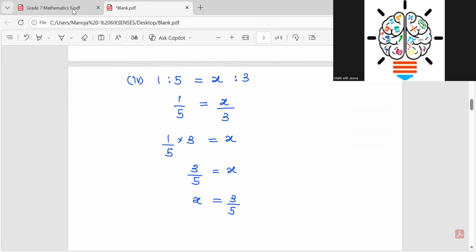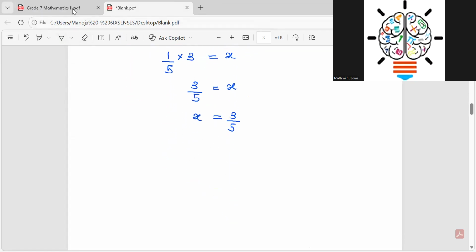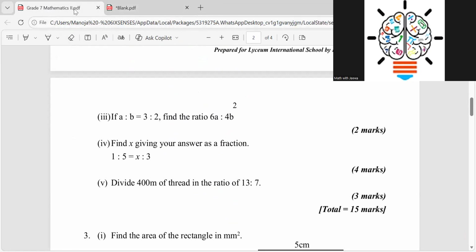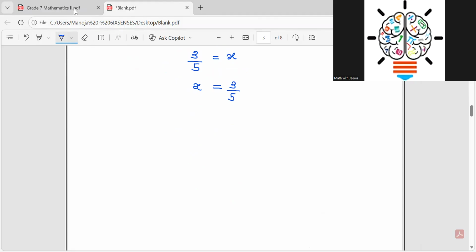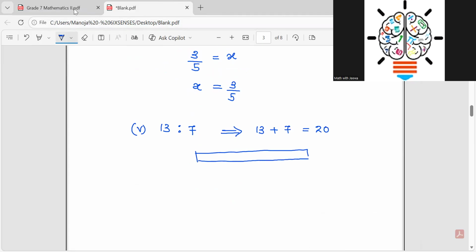Okay, so then we will move to the next one, the Roman number 5. The Roman number 5: divide 400 of thread in the ratio of 13 to 7. Children, can you remember when you come across this kind of situation, what is the first step you want to do? If they are talking about 13 to 7, first you add these numbers, 13 and 7. It gives me 20, right? And this, whatever the thread, what is the length of this?